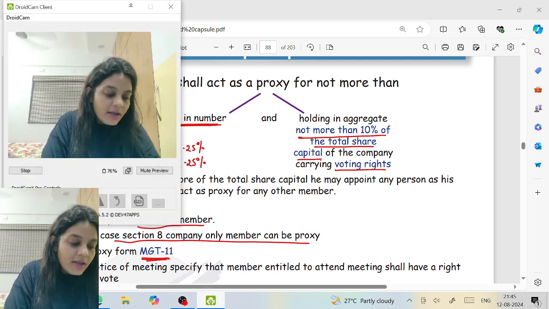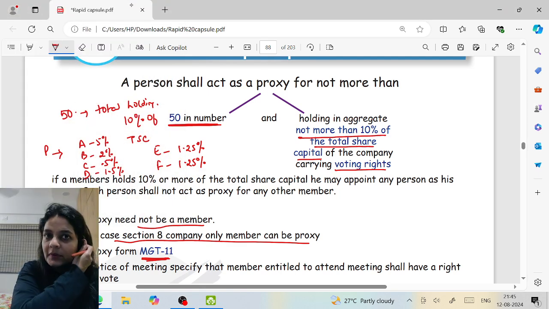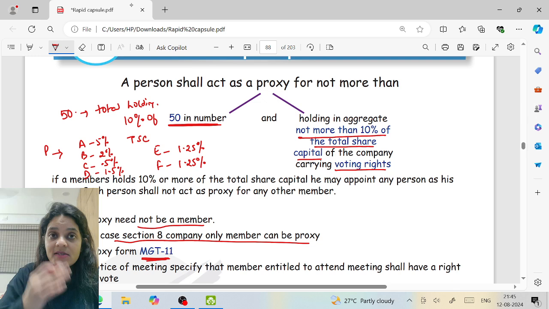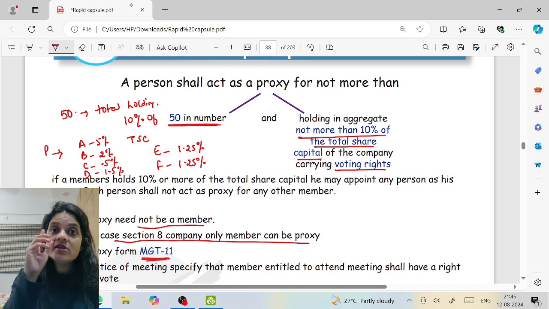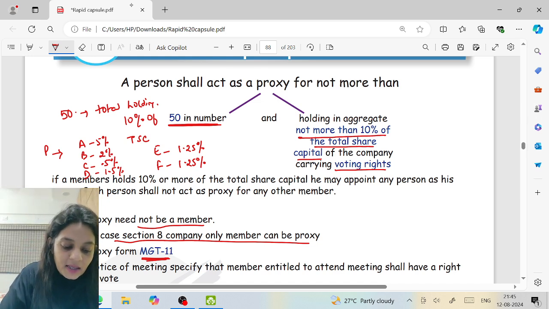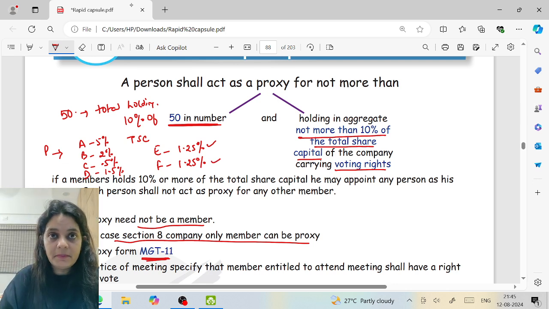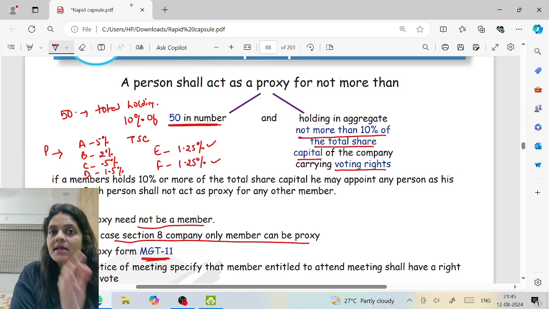He is already holding 8%. Total is 10%. Now, if he takes both of their proxies, he's holding 3% more, which totals to 11%. And the maximum holding that he can have is 10%. So he can either act as a proxy for E or for F, but not for both of them. Correct?